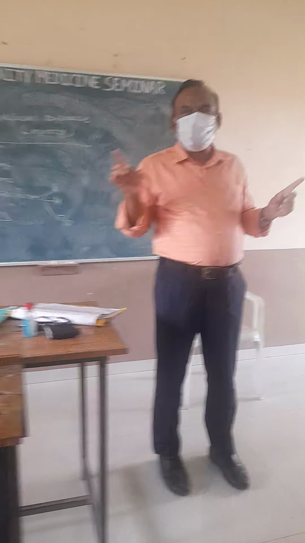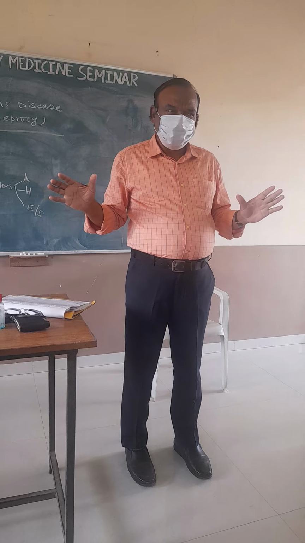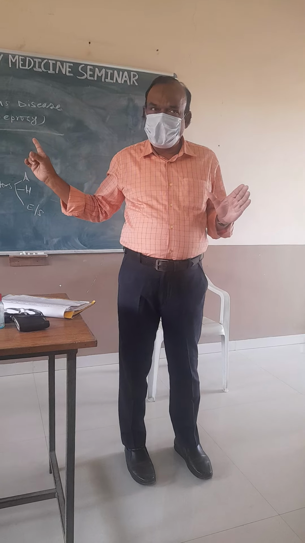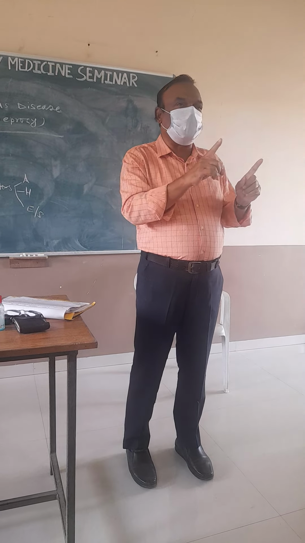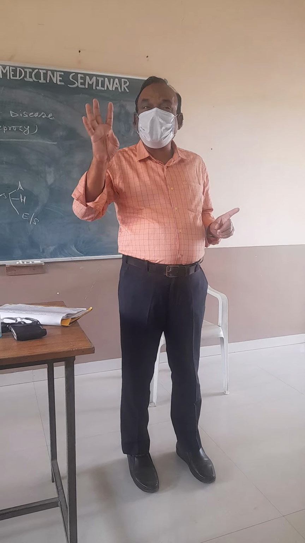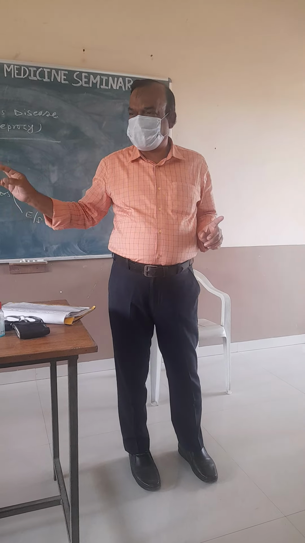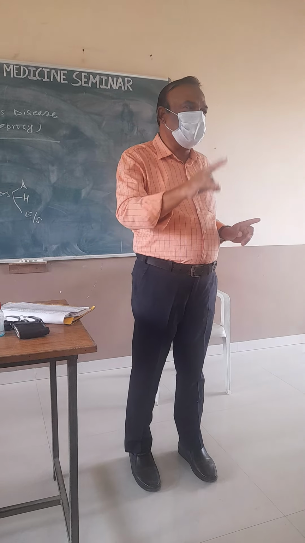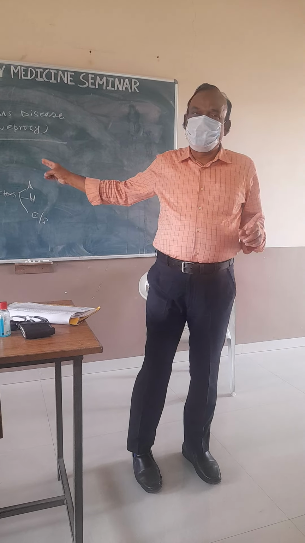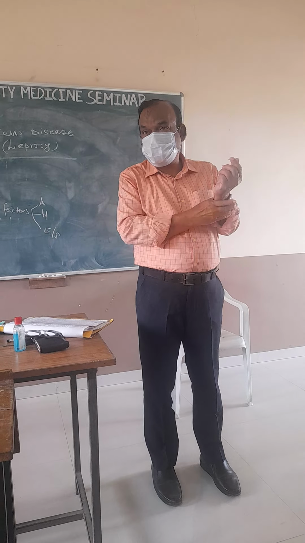So how many persons are likely to get the disease? If 100 persons are staying together, and among them a single person is suffering from Mycobacterium leprae, and that single leprosy patient comes in contact with those 100 persons, the incidence rate is 4.4% if there is close continued contact with the leprosy patient. If a normal person comes in close continued contact, CCC, with the leprosy patient, then only is this disease prevalent. So incidence is 4.4 per 100.